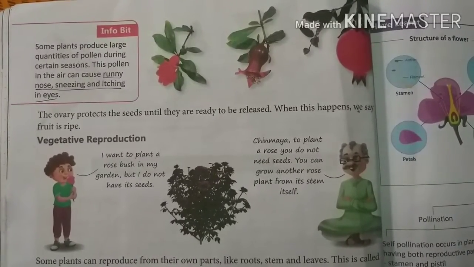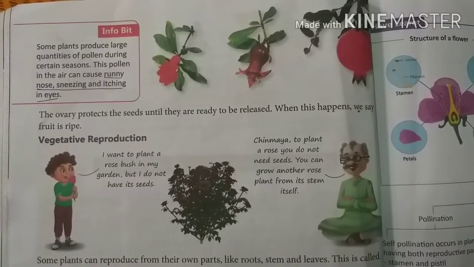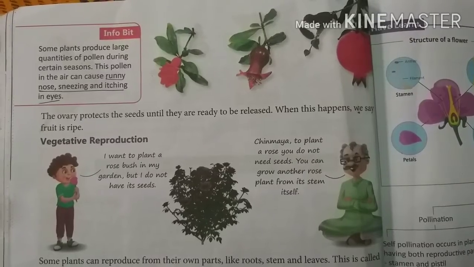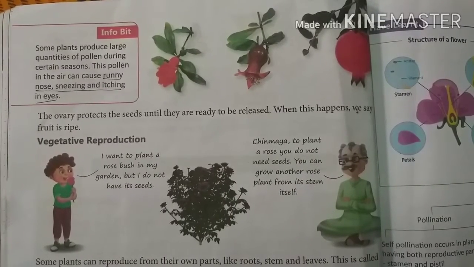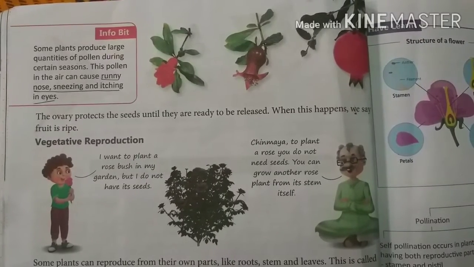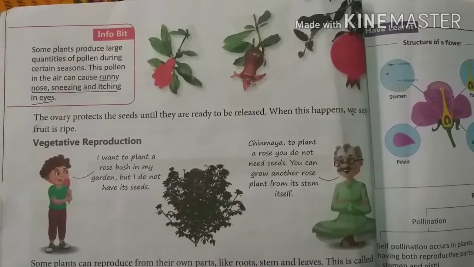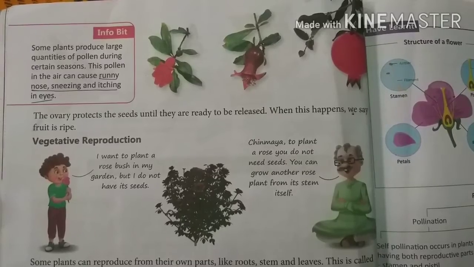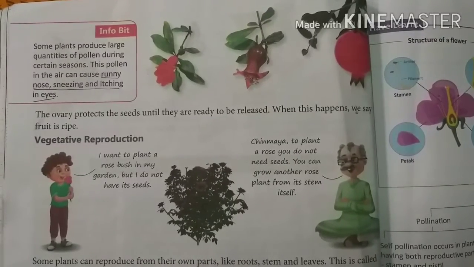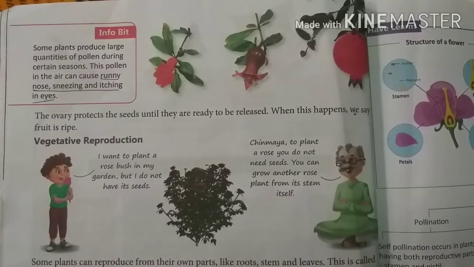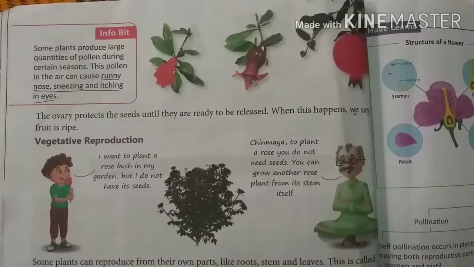Some plants produce large quantities of pollen during certain seasons. It means some flowers produce a large amount of pollen. The season of mango is summer, so in the summer season, mango produces a lot of pollen grains. So it can cause a runny nose, sneezing and itching in the eyes.